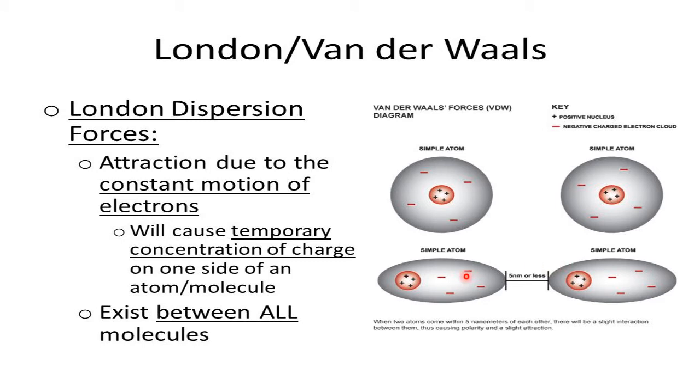So whenever two atoms approach each other, this force starts operating, known as the dispersion force or the London force. This will cause temporary concentration of charge on one side of an atom or a molecule. This will exist between all molecules.